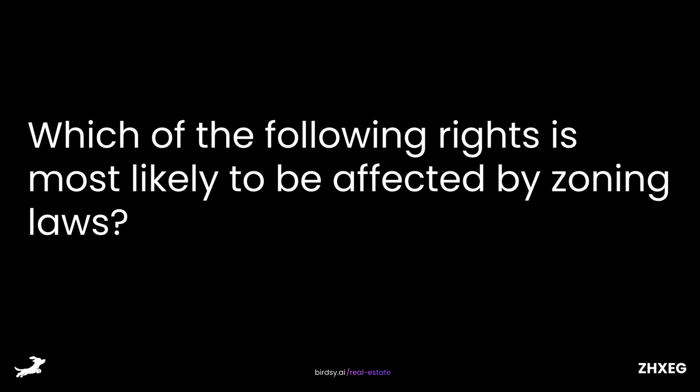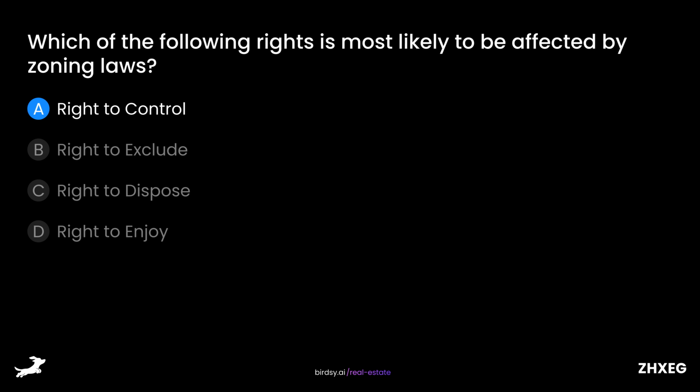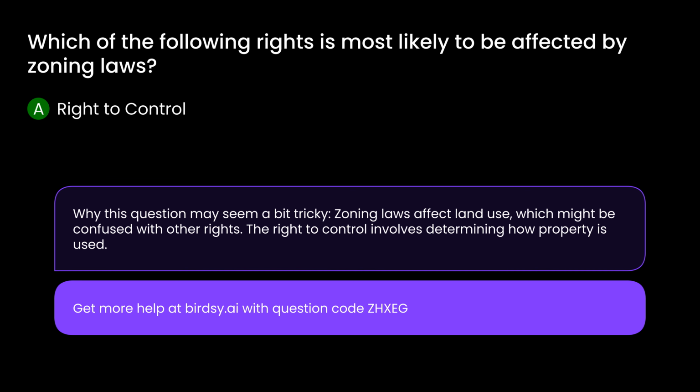Which of the following rights is most likely to be affected by zoning laws? Is it A, right to control, B, right to exclude, C, right to dispose, or D, right to enjoy? The answer is A, right to control. Why this question may seem a bit tricky. Zoning laws affect land use, which might be confused with other rights. The right to control involves determining how property is used.